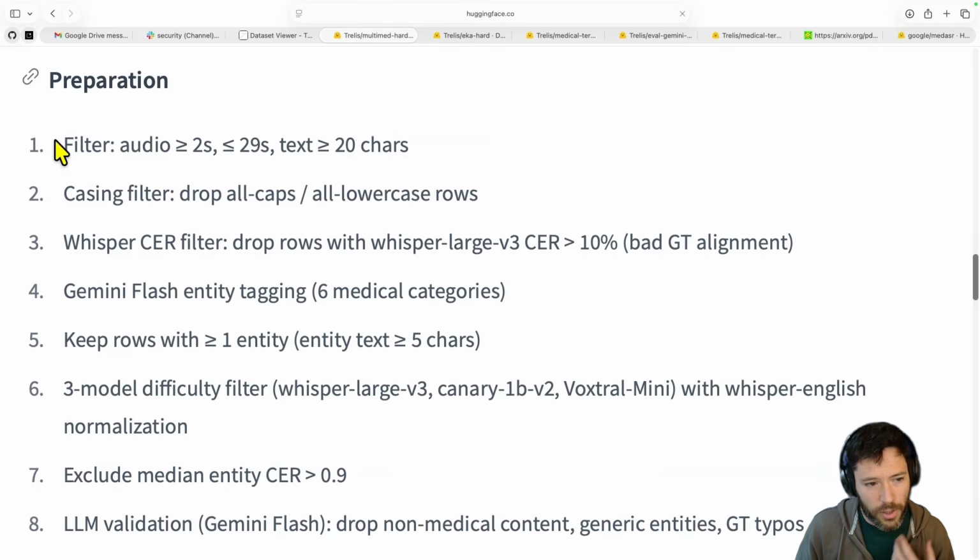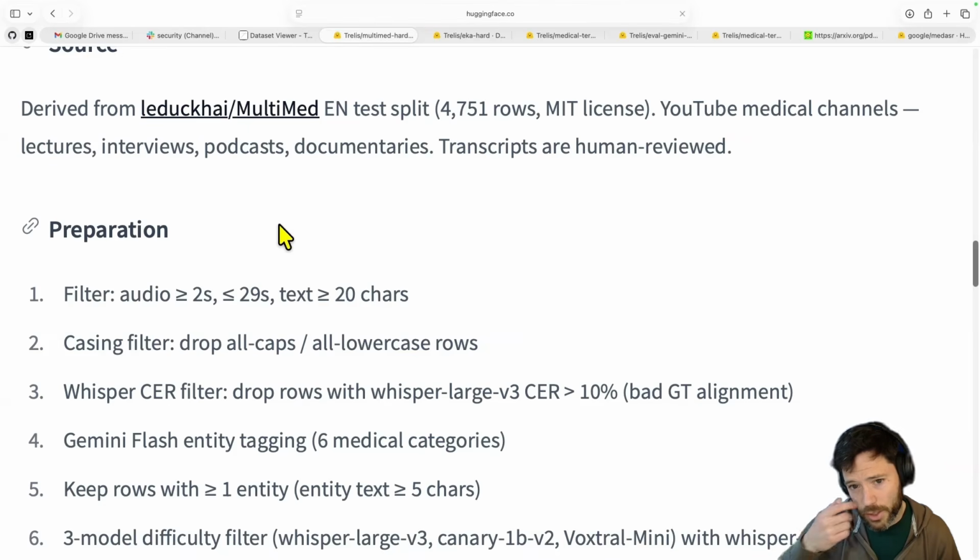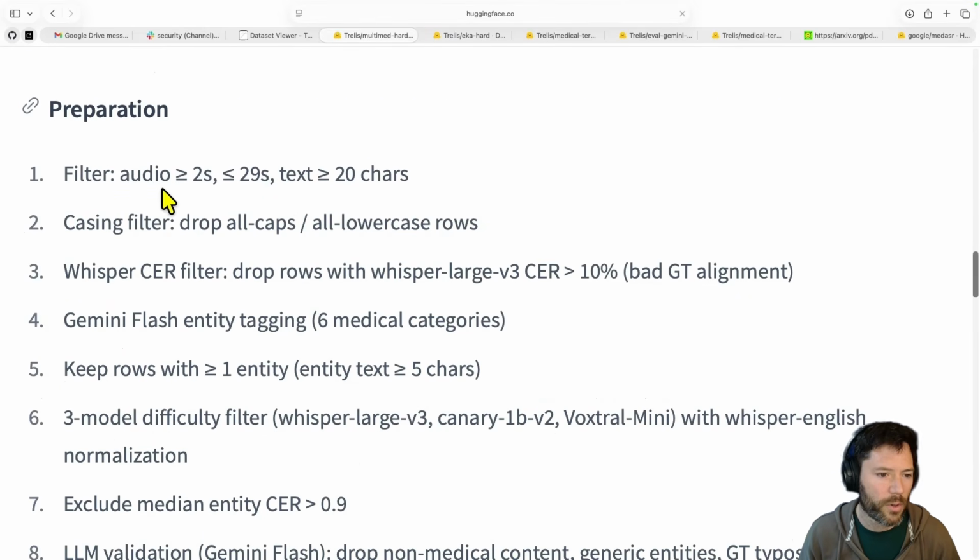So first of all, I take the raw data set of MultiMed. I look at the English test split, which has got almost 5,000 rows. I filter for rows that have at least 2 seconds of audio, less than 29 seconds in length, and then text over 20 characters. So I want to have meaningful phrases. I drop all caps or all lowercase rows.